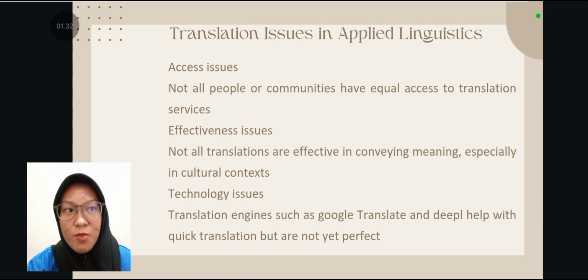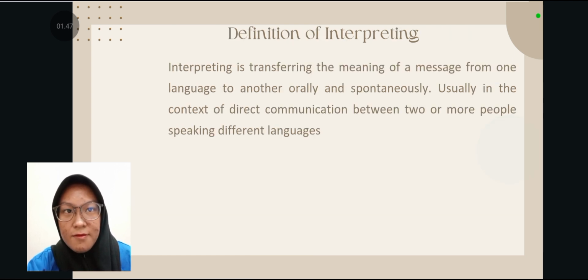Translation issue in applied linguistics: access issue. Not all the people or communities have equal access to translation service. Effectiveness issue. Not all translations are effective in conveying meaning, like in the cultural context. Technology issues. Translation engines such as Google Translate and DeepL help with quick translation but are not yet perfect.